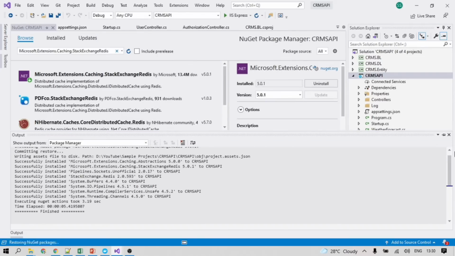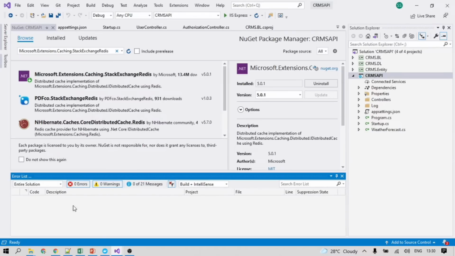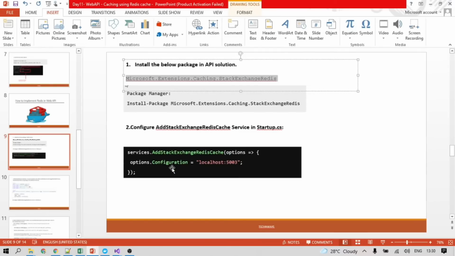Okay, so this has been finished, this has been implemented and installed in our project. Then what is next? We need to create the middleware and inject the middleware for the Redis cache, with the configuration details like port details and localhost, in which this container is running. In case of production or an integration server, whatever your server details are for the Redis cache, you can directly put here.